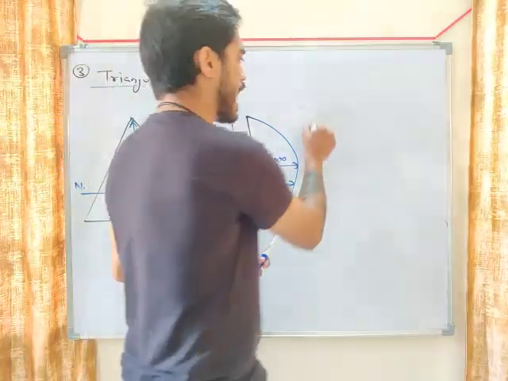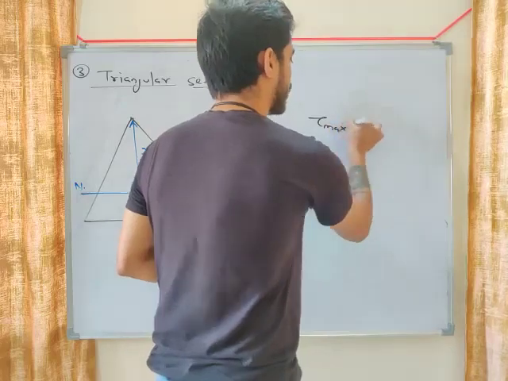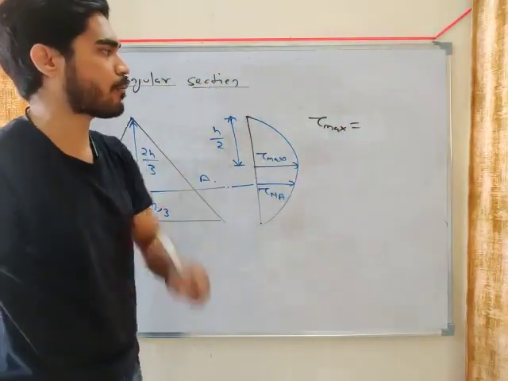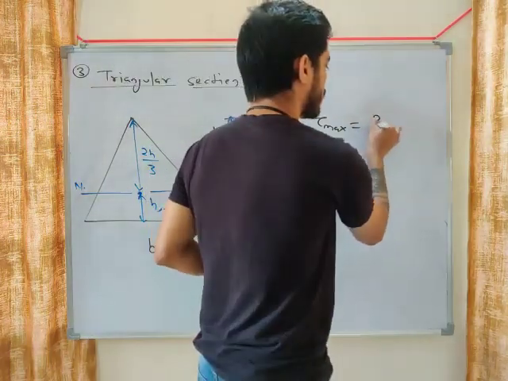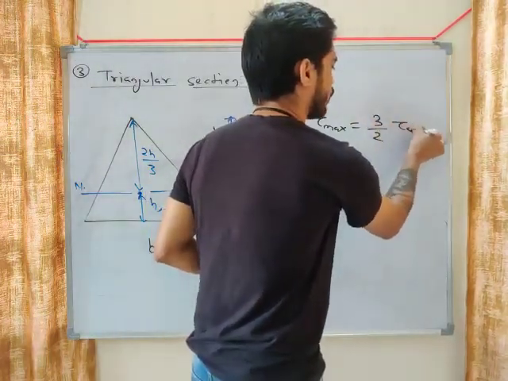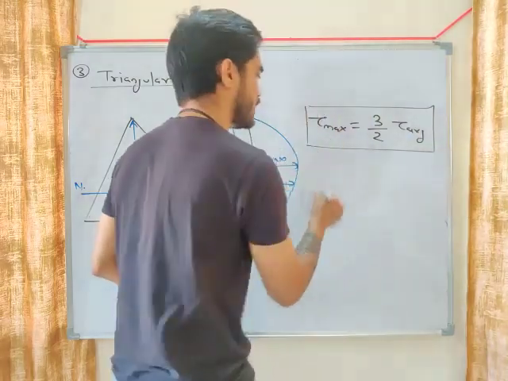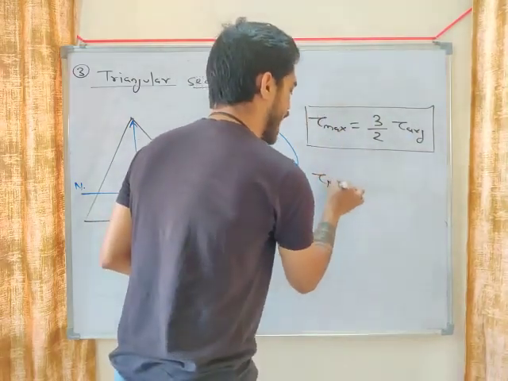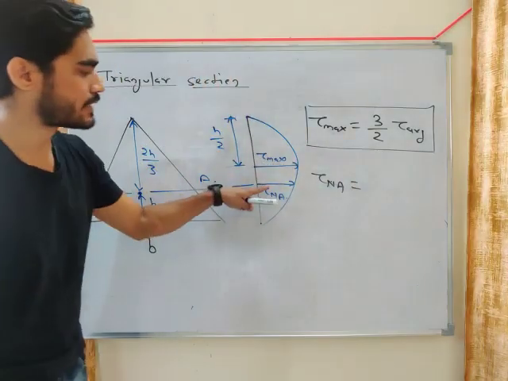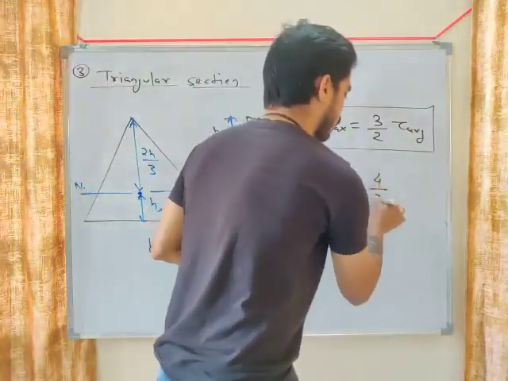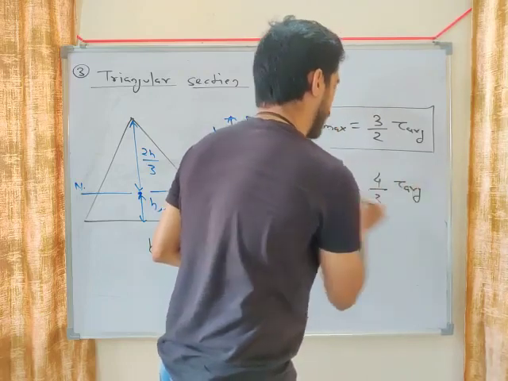So in case of triangular section, you will have to remember two relations. Tau maximum will be 3 by 2 times of tau average, means 1.5 times of tau average, and tau at neutral axis will be 4 by 3 times of tau average, my friend.